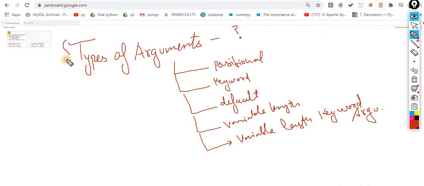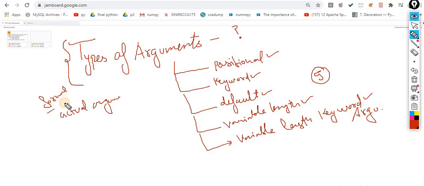So today we are going to discuss the types of arguments available inside Python. The first one is positional, the second is keyword. Next are default, variable length, and keyword variable length arguments. These are the 5 basic types of arguments by which you pass values to a function. There is one terminology called actual arguments and another called formal arguments. I will explain this terminology first, then come to the types of arguments you pass into a function.